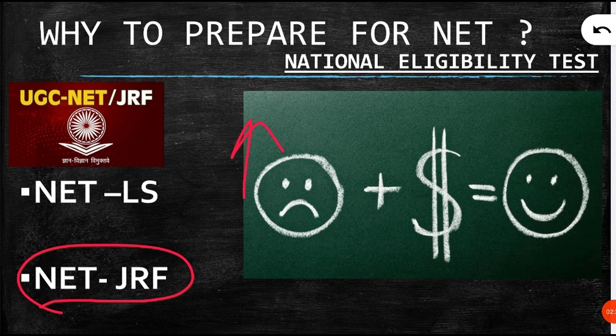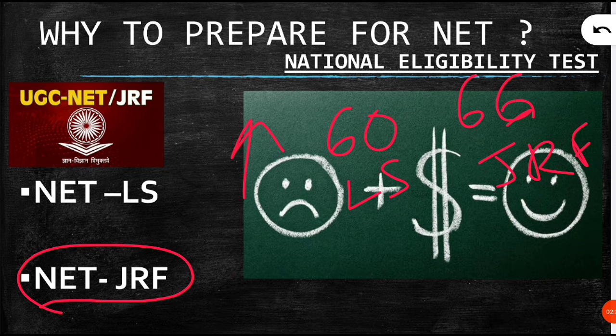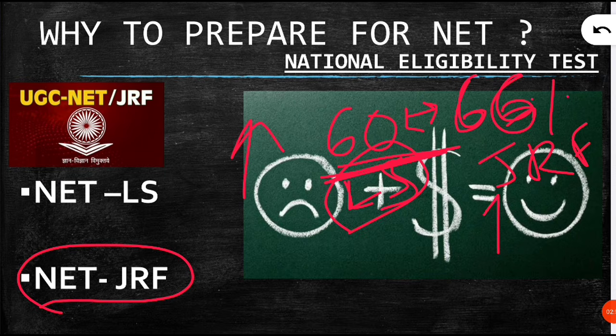So, for example, the cutoff for NET Environmental Science for any session is 60% for NET LS and 66% for the NET JRF. So those who have qualified 60 to 65, they will be considered as NET LS qualified. Those who have qualified 66% or more, they will be considered as NET JRF qualified. So these two are different things. So if you have the higher cutoff, that means you are eligible for both NET LS as well as JRF. So what is this JRF?